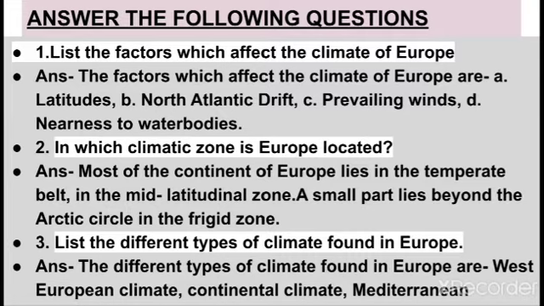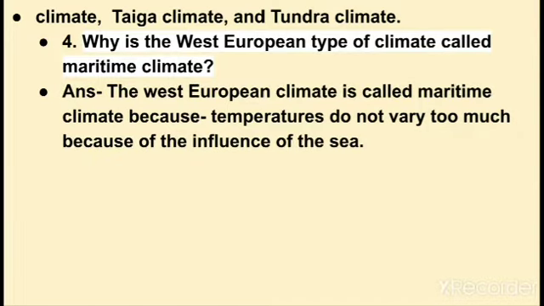Number 3, list the different types of climate found in Europe. So the answer you will write: the different types of climate found in Europe are West European climate, continental climate, Mediterranean climate, taiga climate and tundra climate.